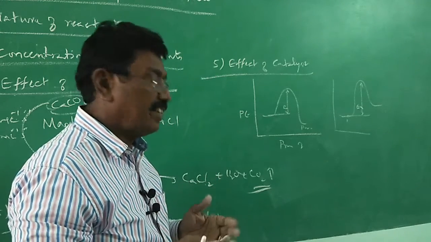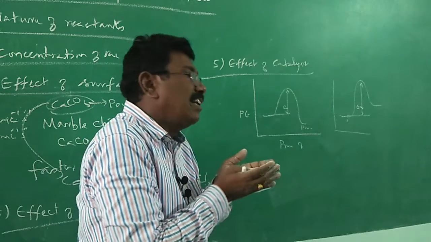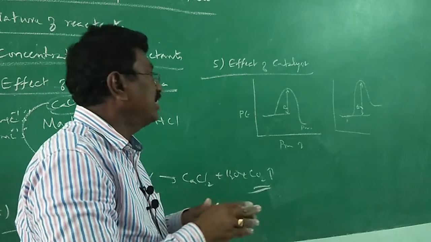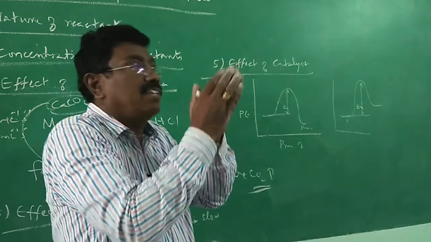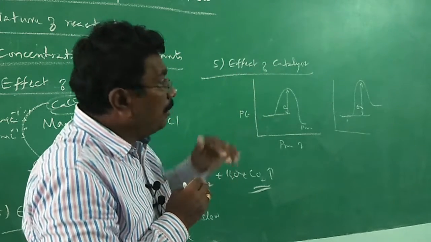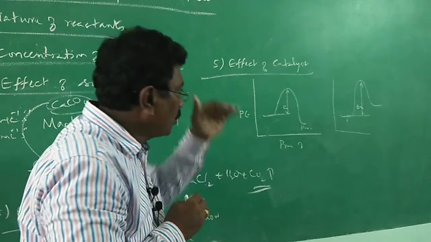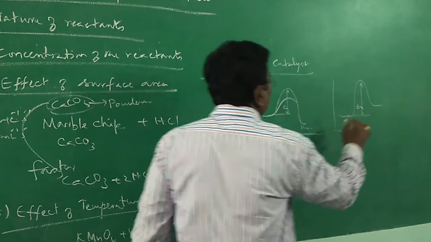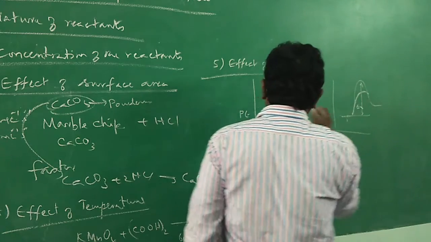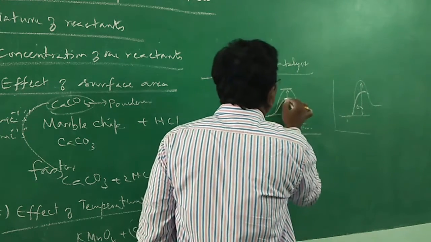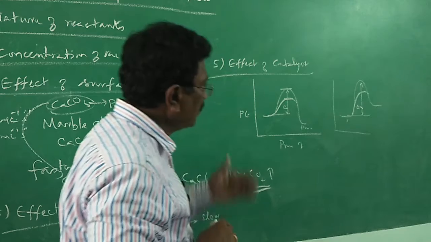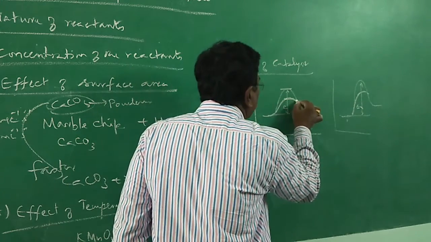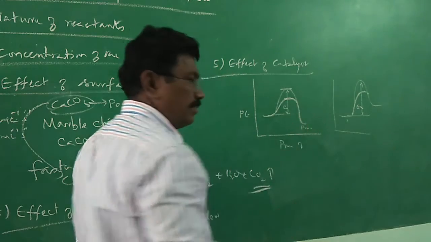If persons belong to a certain reserved category, maybe backward class, most backward community, SC, ST, such reservation may give motivation. Yes, I can also reach the target. For me, the target is a little bit lower. So actually catalyst reduces the energy of activation. So the cutoff mark may be a little bit lower for them. Pass mark same, but the cutoff mark is lower. And therefore, with this mark, they can get admission to medical college.